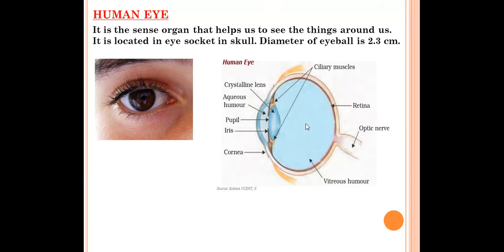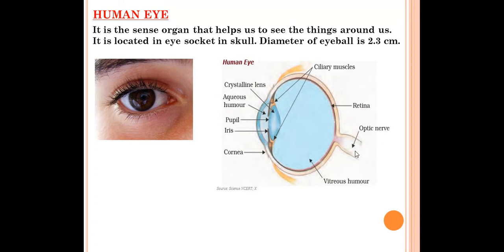These signals are sent to the brain through the optic nerves, and the brain interprets the signals and processes the information so that we perceive the objects as they are.